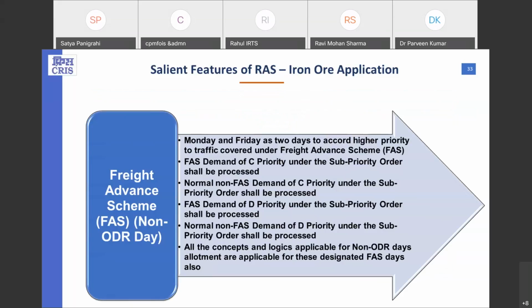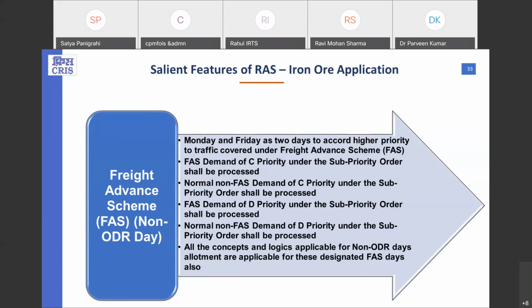Now here are some other salient features for the RS/RNR applications. First is the FAS scheme. Like the ODR days, Wednesday and Saturday, for the FAS scheme, Monday and Friday are the 2 days which are defined for this scheme.